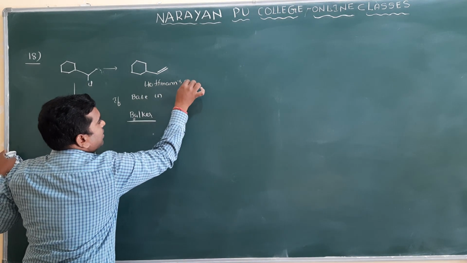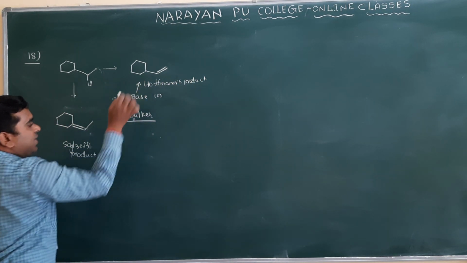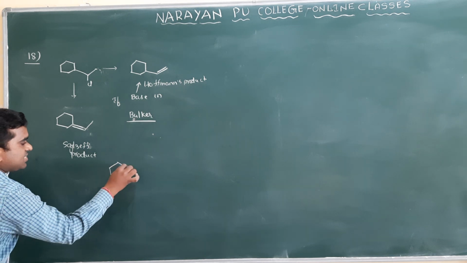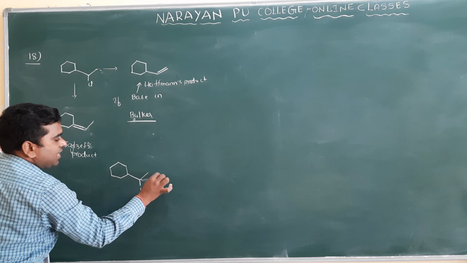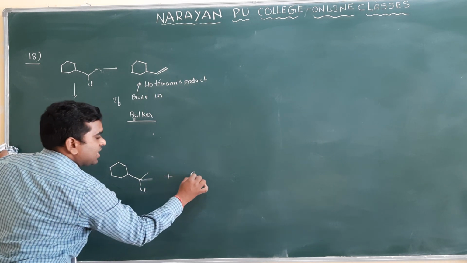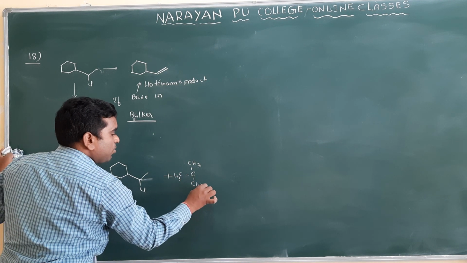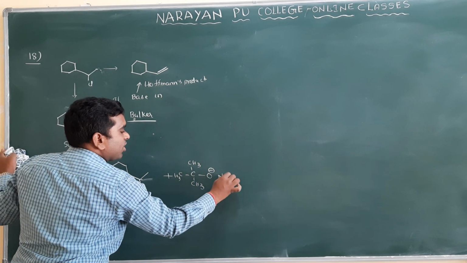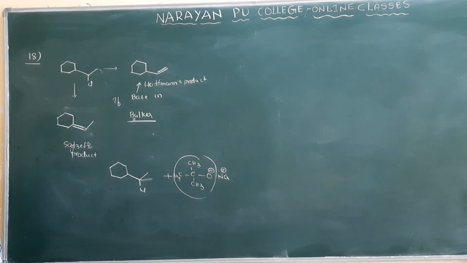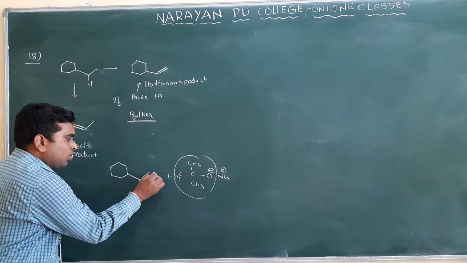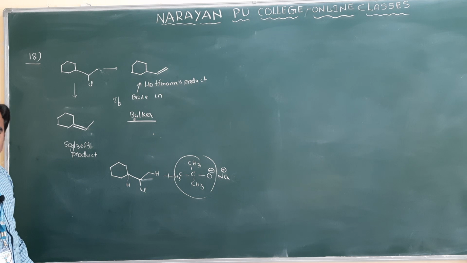Hofmann's product. Clear? So when the Hofmann product is formed, the base is bulkier. Suppose I take the same compound here, with chlorine. If I use a bulkier base here, tertiary butoxide, sodium tertiary butoxide or potassium tertiary butoxide, this is a very big bulky base. Now what will the base do? It accepts the proton. Here one proton is there, here one proton is there. Which proton will be removed?